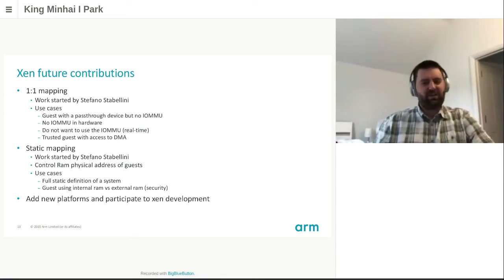The second use case is actually to be in control of the type of RAM used by each guest. Some processors have internal RAMs, and you might want to assign a specific guest to it. You could also have some cases where you have different types of memory, different latencies, etc., and you might want to restrict one guest to one memory or one memory area. Finally, we will work more globally on new platform support for Xen and participate more and more in Xen development.